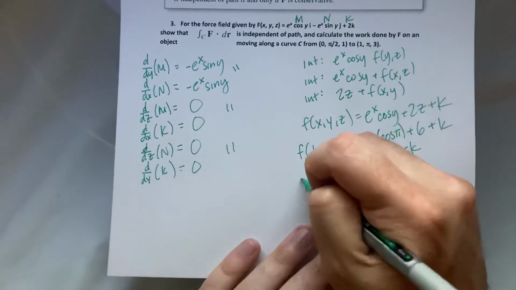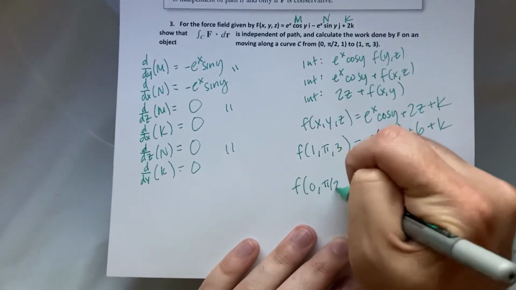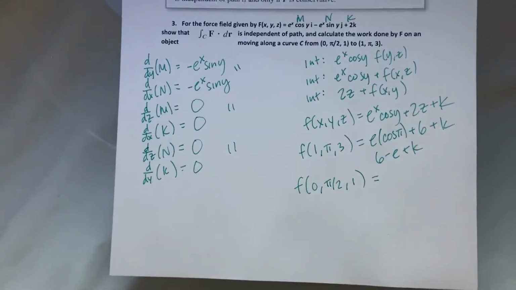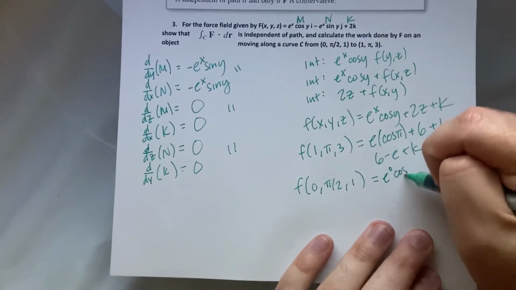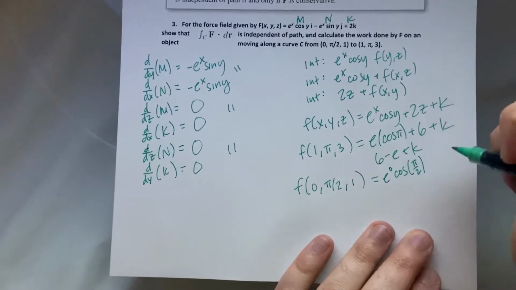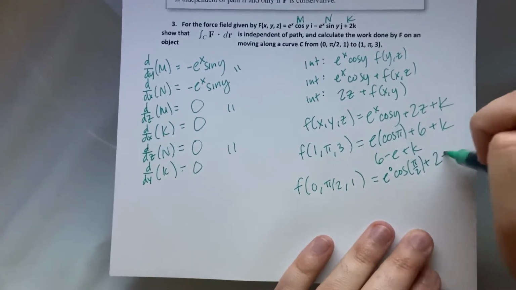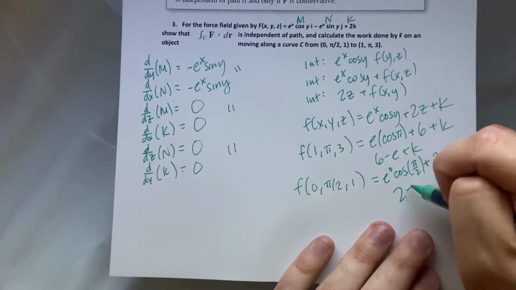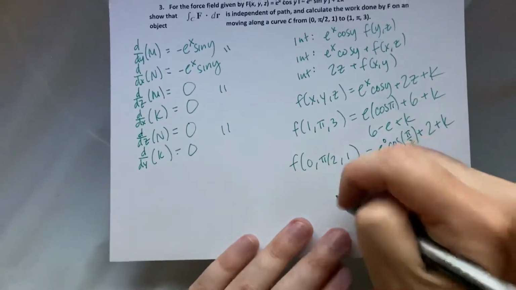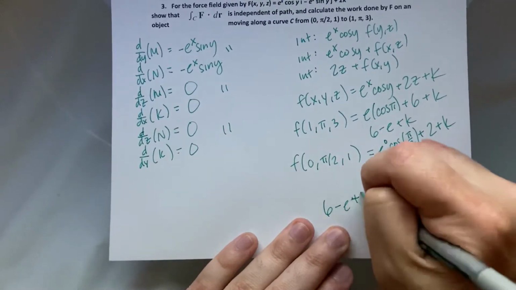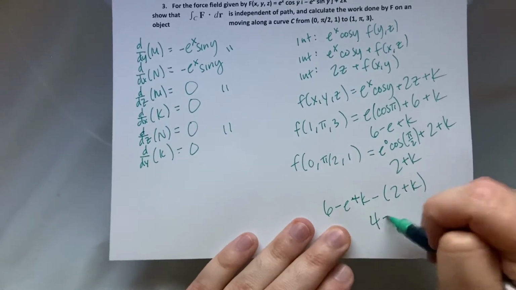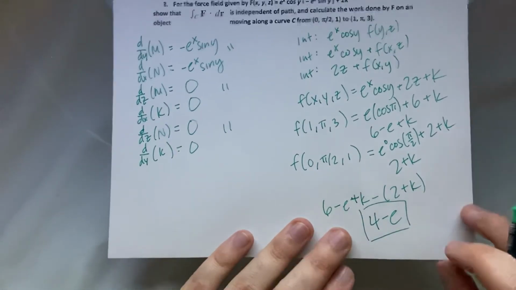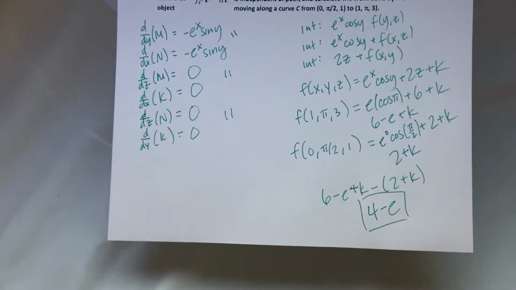What about f of (0, pi over 2, 1)? That becomes e to the 0th times cosine pi over 2, that's 1 times 0, plus 2 times 1, which is 2 plus k. When I subtract them, 6 minus e plus k minus 2 plus k, I get 4 minus e. So the work done between those points is 4 minus e, regardless of path, because it's conservative.